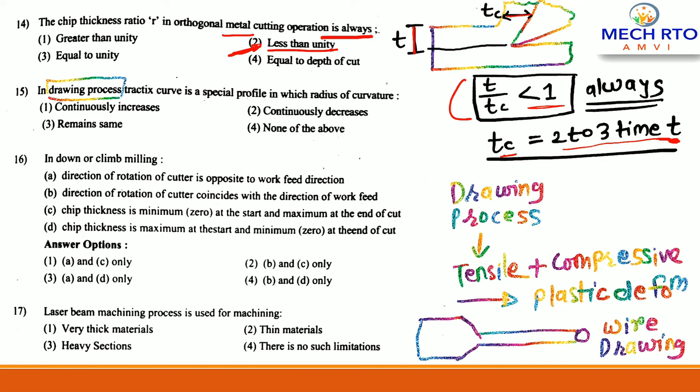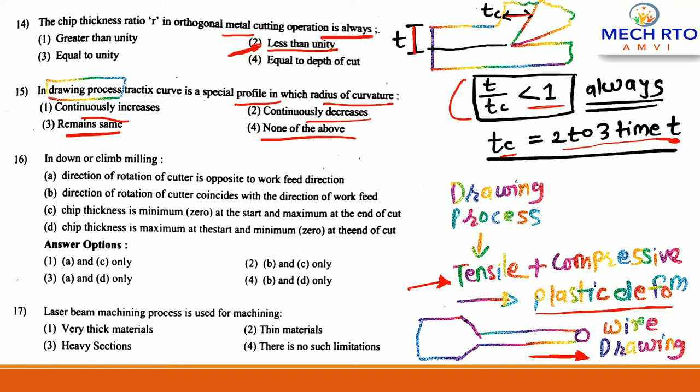Now question 15: in the drawing process, the Tetrix curve is a special profile in which the radius of curvature. Options are continuously increases, continuously decreases, remains same, none of the above. So what is the drawing process? Basically the drawing process is wire drawing, making of wire, right? It is a process in which tensile and compressive forces are applied to the workpiece, right, to obtain a plastic deformation.